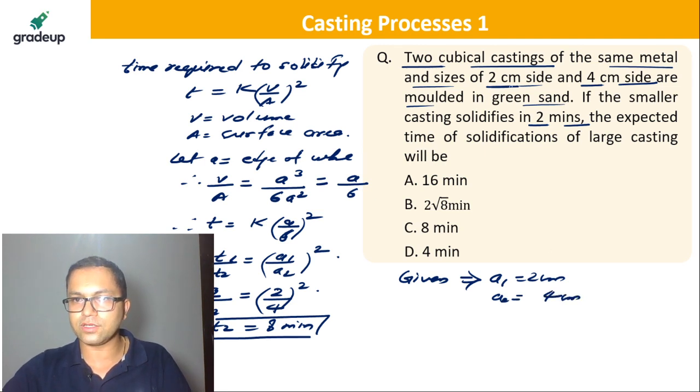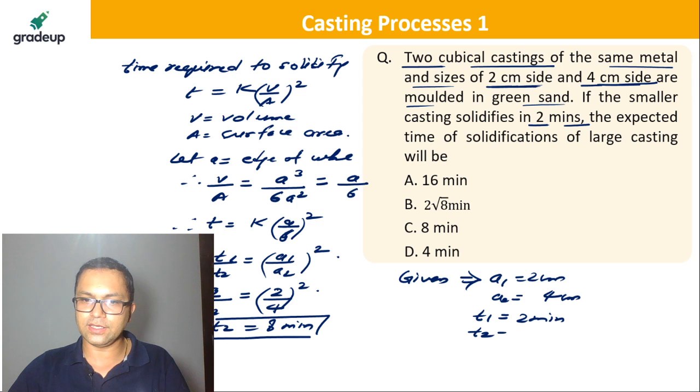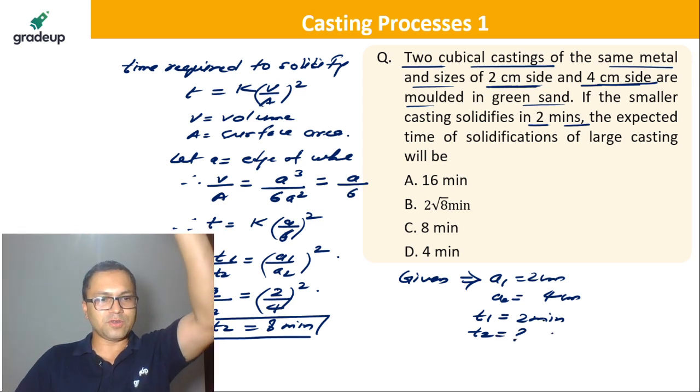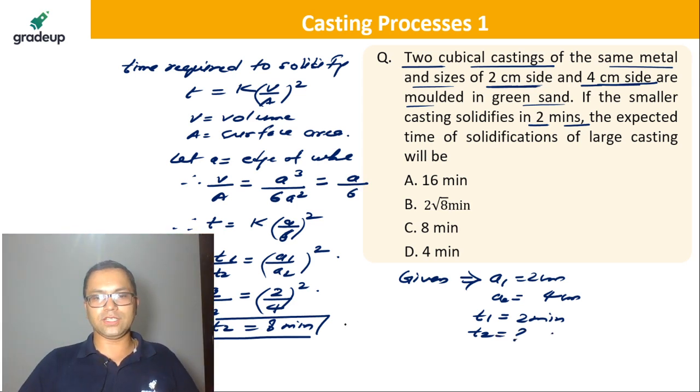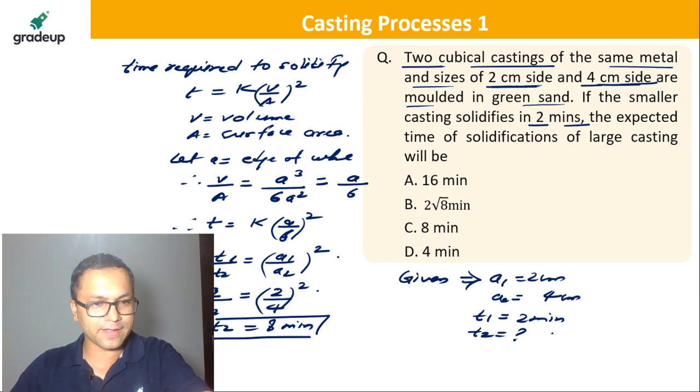Smaller casting means the 2 centimeter one; it solidifies in 2 minutes. So we had to find T2. Are you guys getting this? So T2 is nothing but 8 minutes. We just used this formula, guys.